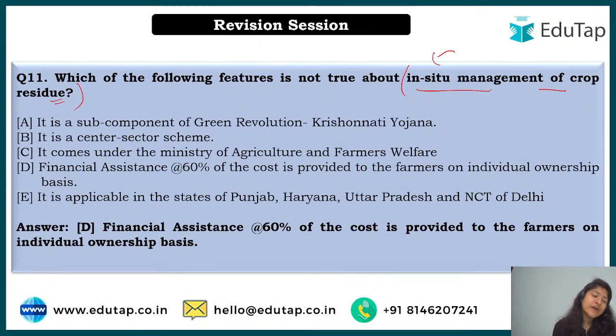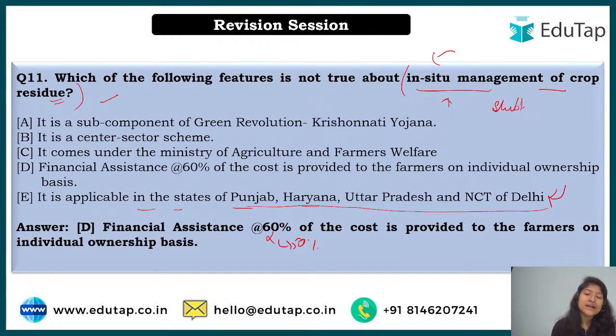Yes, that financial assistance of 60%, because it's not 60, it is 50%. So what happens in situ? In situ means on the field management of crop residue. And if you're getting confused with this option number E, that is applicable in the states of Punjab, Haryana. Why this particular scheme is in these states? Because of the major problem of burning the stubble. What is stubble?